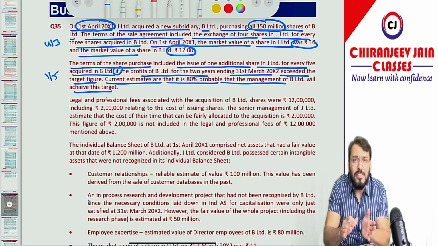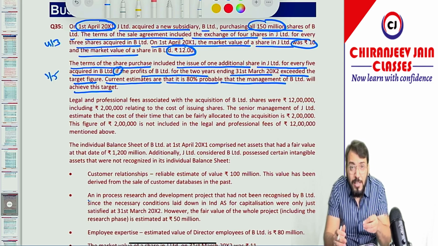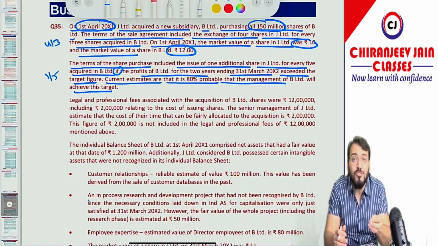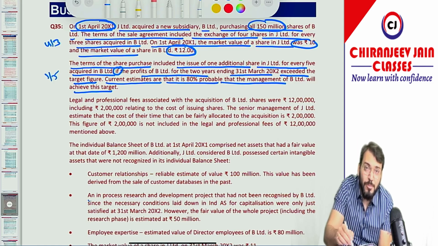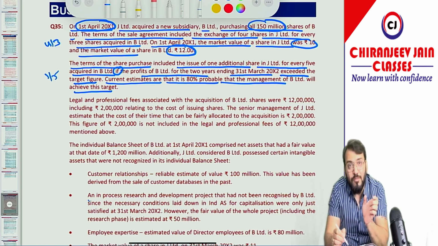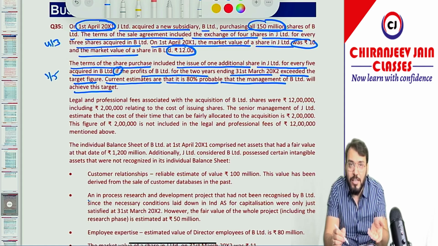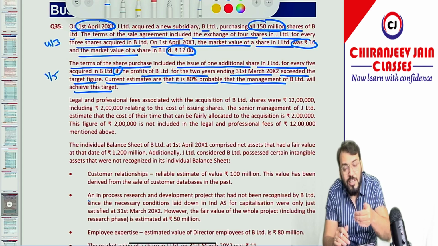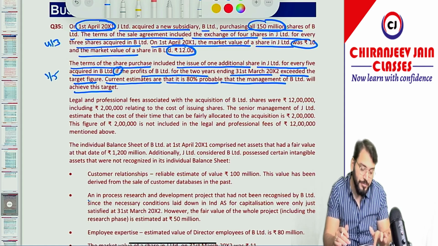So we can take the most likely outcome method, and because there is an 80% chance that the condition will be satisfied, based on that we can find out the fair value of such contingent consideration based on the fair value of equity shares of J Limited. Because the market price of equity shares of J Limited is given, we can find out the number of equity shares and the fair value, so that can be easily calculated. So in this particular question we can find out the fair value of the contingent consideration on the date of acquisition, and that will be included in the PC.